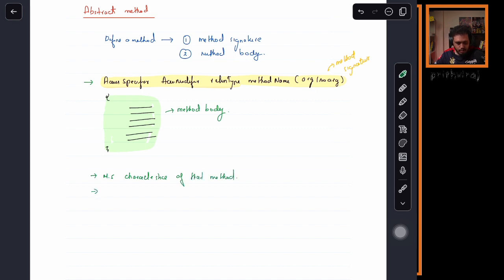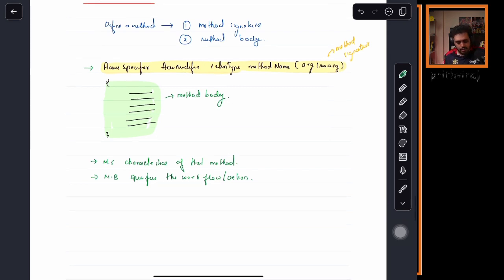According to you, what does method body represent? Method body specifies the workflow, what action that method will be doing. By method signature, we're telling what kind of method it is, whether it is a public method, whether it is a static method, what the method name is, how I can identify that method, all of those things. Yes or no? Now, using access specifier, tell me what we can tell about that method.